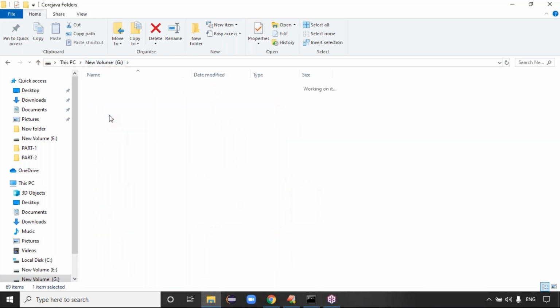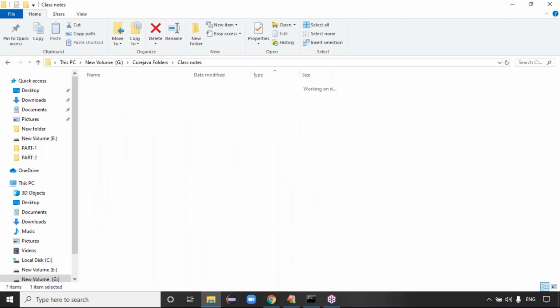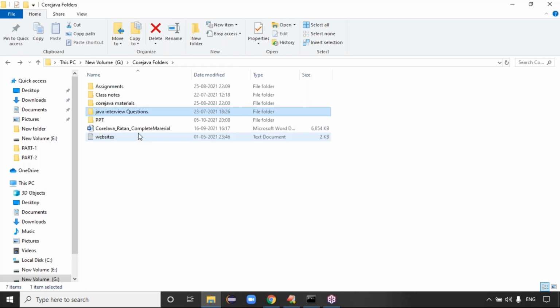If you open the core Java folders, you will get the core Java assignments, core Java class notes, part 1, 2, 3, 4, like that. And Java interview questions are there. Flow control statements, interfaces, OOPS concepts, PPTs, and core Java material is there, guys. Almost 400 pages of material is there. Definitely I'll share this material with you.